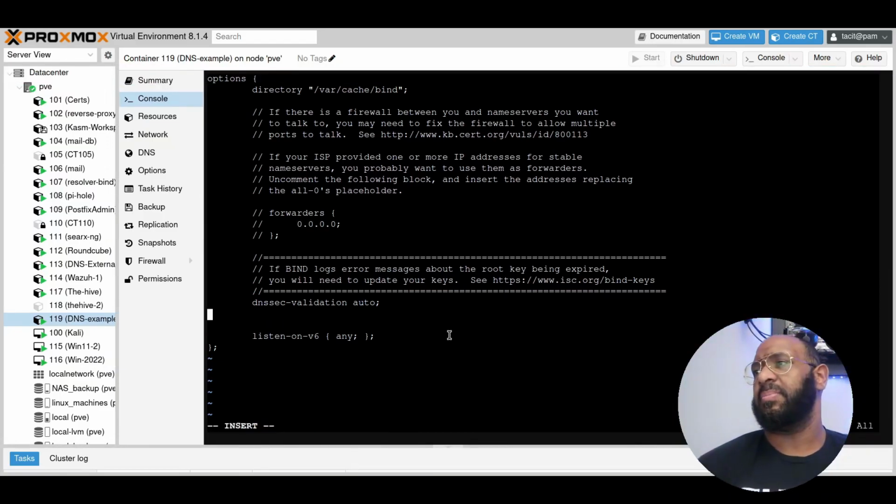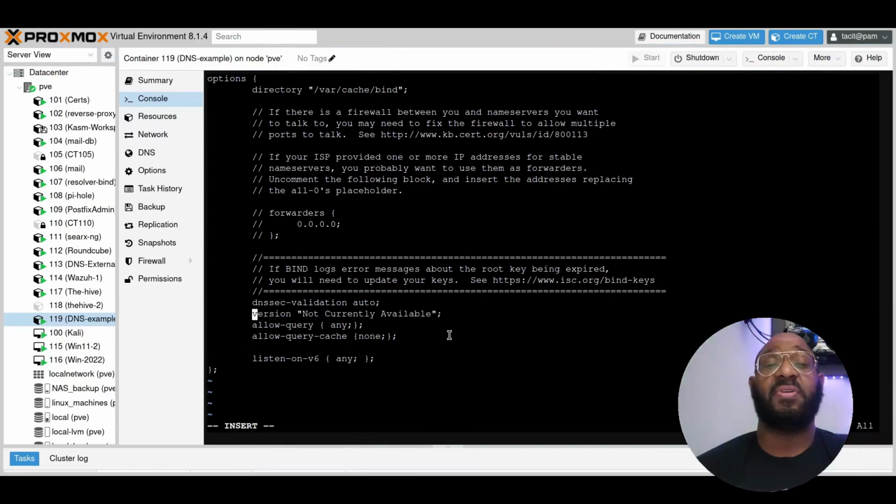Let's line this up. And then I will take the space out of here. So version I put here because I'm always thinking security first. So here it states that it is not currently available. That means if a penetration test is taking place and it is pointing to this DNS server, trying to query what version of BIND is running so it can find an exploit, it will get nothing from that particular query. Not saying it will stop everything, but it will at least stop that initial query. All right, next we just say allow query from any, allow query cache none, and we're going to save it.